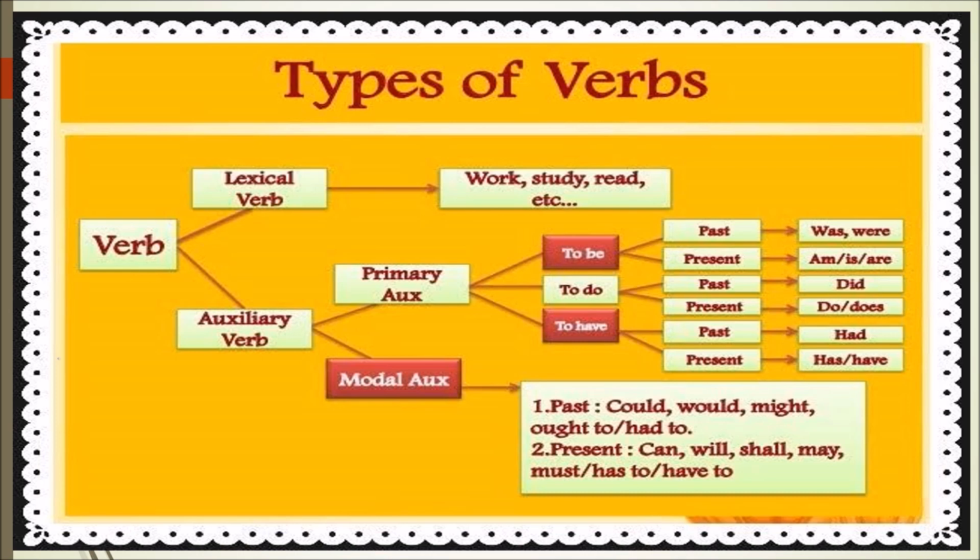In present form, we have has or have. Next, modal auxiliaries. In past form, we have could, would, might, ought to, had to. In present form: can, will, shall, may, must, has to, have to.